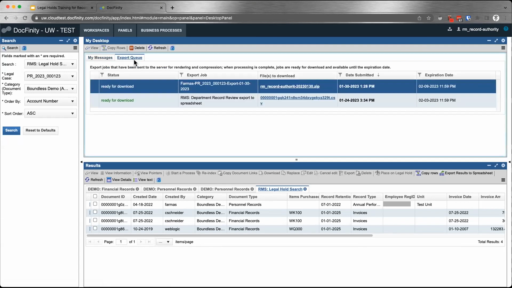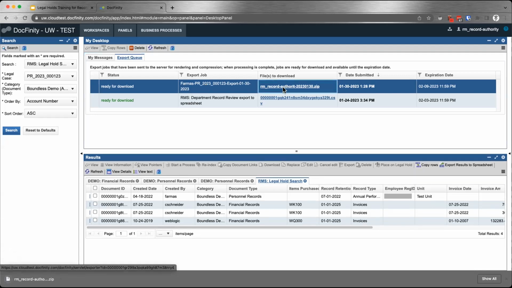If I click there, this is from a previous demo, but this is the one from today. And you'll see here the zip file. I think the name was so long that it got truncated like that. But the export job has what you typed in on the export dialog. And then just click there, and Docfinity will download the zip file. I can't show it right now because I'm only sharing my browser, but if you were to open the zip file, you'll see folders with all of the documents that were exported. This is the zip file that you can then deliver to the requester.